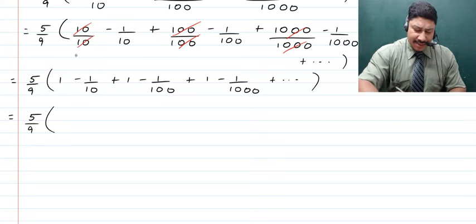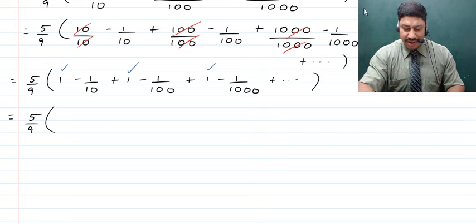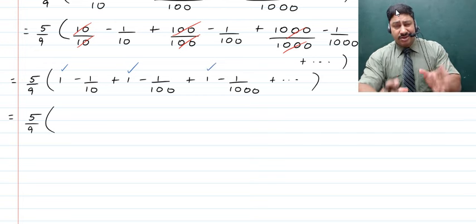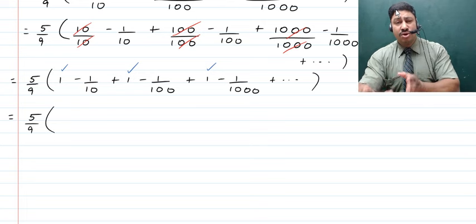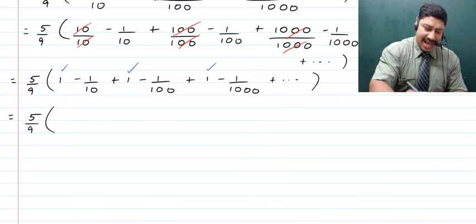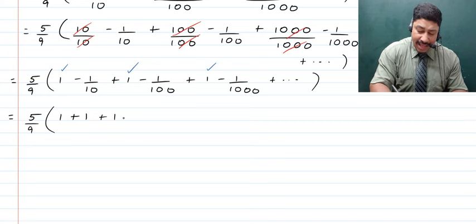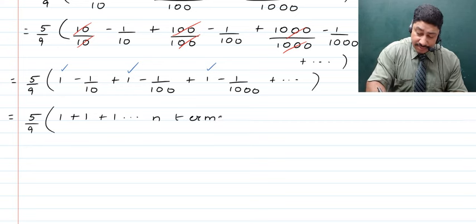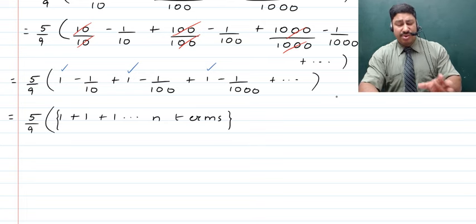As you get to see that we have 1 here, we have the second 1 here, we have the third 1 here. So every term has given us 1. So obviously the nth term would also have given us 1, and as such here we can say that we have n ones which are going to be added together. So as such we have 1 plus 1 plus 1, and all of that is going to happen for n terms, right? Now this is how we break up the first terms.